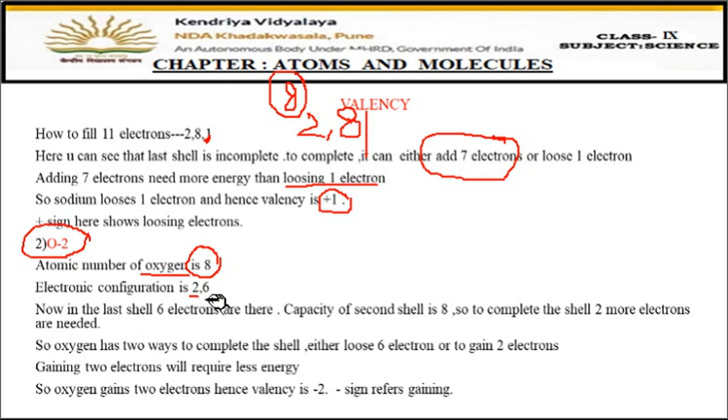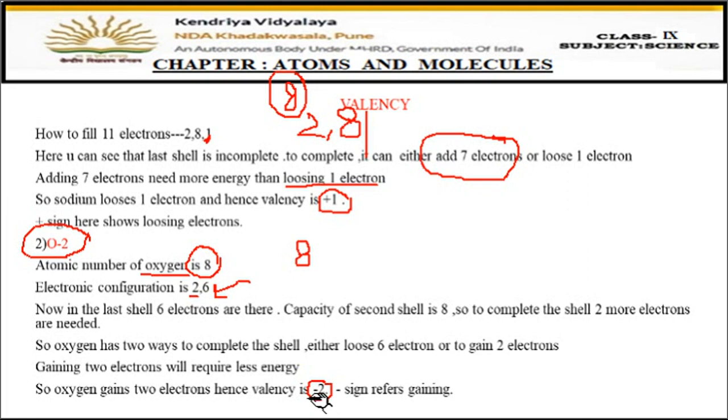So 6 electrons will go in the second shell, but you know that the capacity of the second shell is also 8. So to make this shell complete, oxygen also has two choices: either to gain 2 electrons, so 6 plus 2 will become 8, or to lose these 6, to give these 6. Giving 6 requires more energy, and taking 2 electrons, a lesser number of electrons, requires less energy. So oxygen takes 2 electrons. That is why the valency of oxygen is -2. Minus sign means it is gaining, taking electrons.